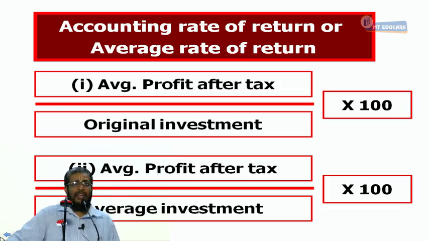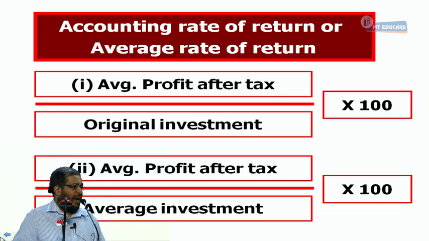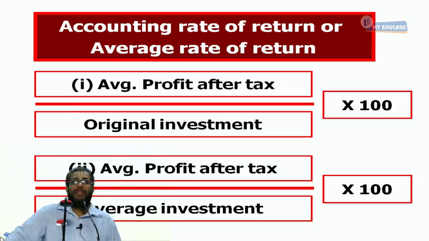Now the question is, I start a new project. I invest 10 lakh rupees. Very small project. First year profit is 2 lakhs. Second year profit is 3 lakhs. Third year profit is 2 lakh 50. Fourth year profit is 1 lakh. Fifth year profit is 1 lakh 50.